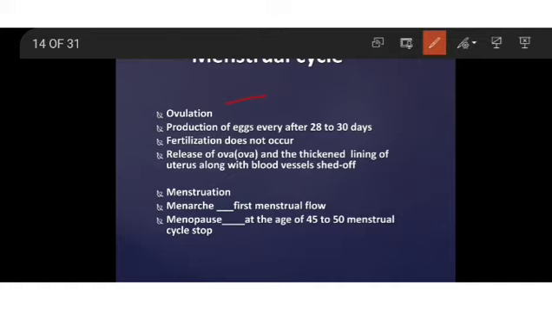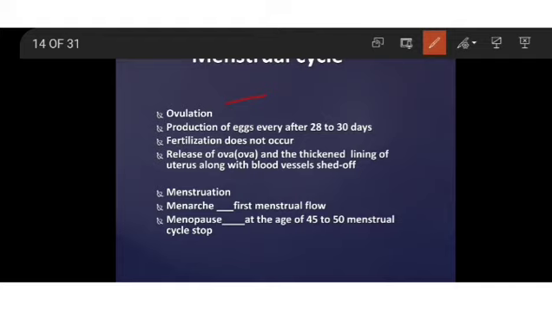So during the period of ovulation, what happens? The walls of the uterus will become thick, and it will receive the egg released by any one of the ovaries. If the egg happens to get fertilized, if the egg meets the sperm after ovulation, the process that occurs is called fertilization.